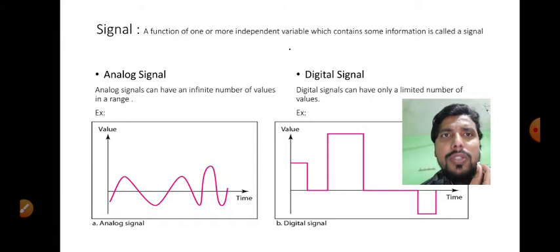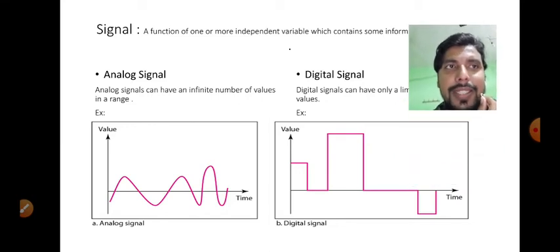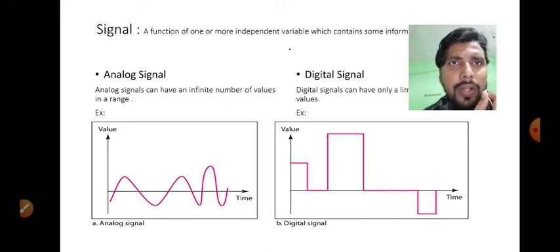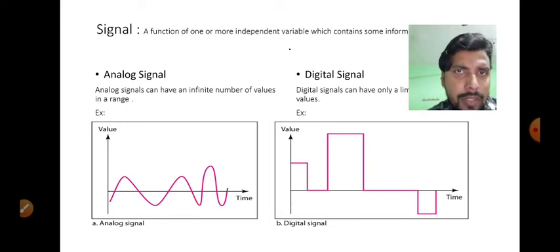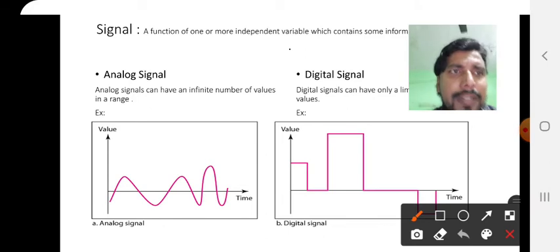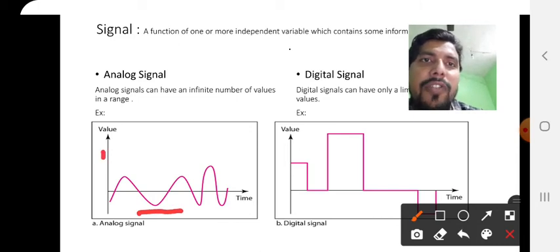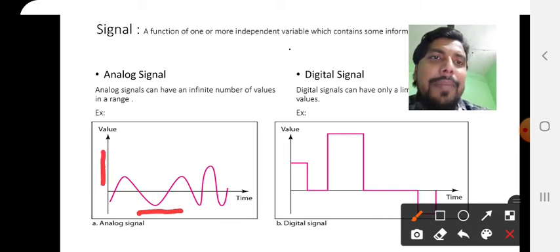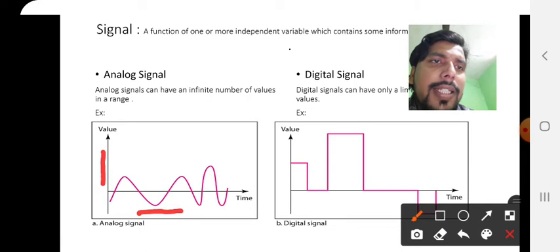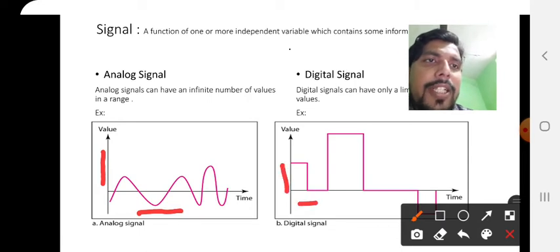Now analog signals are those signals which have infinite number of values in a range. Example, sinusoidal wave such as sine wave, cosine wave, etc. And digital signals are those signals which can have only a limited number of values. Examples, square wave. Okay, now when we are talking about analog signal, in simple words we can say the range of time is continuous, and the range of amplitude is also continuous, means it has dynamic range in time and dynamic range in amplitude. But when you are talking about digital signal, it has definite time and definite amplitude.